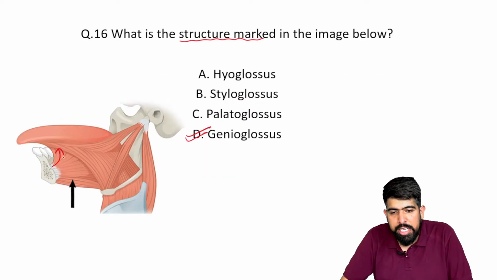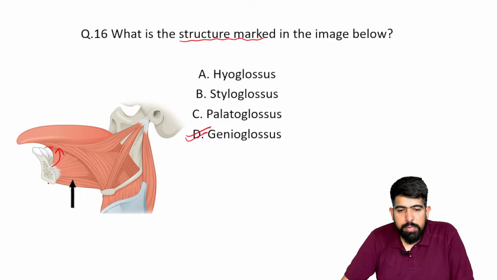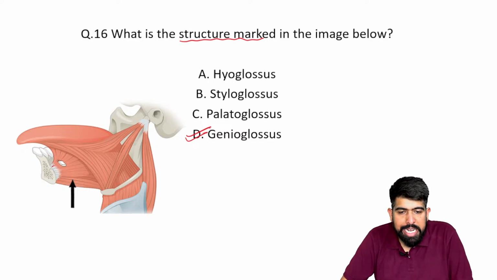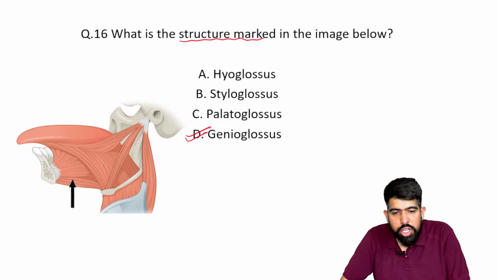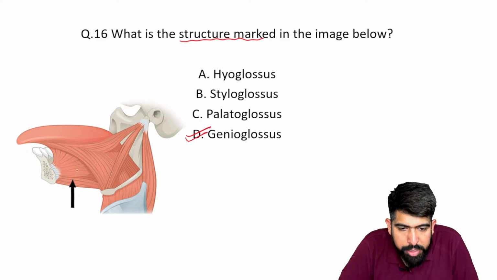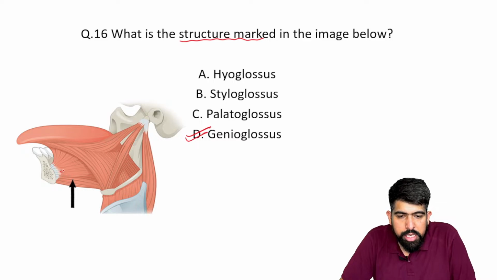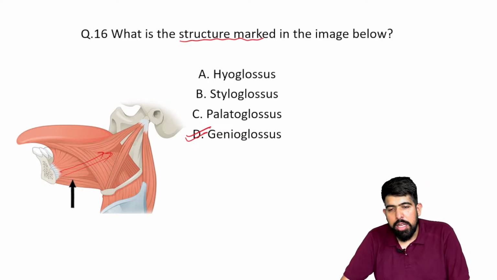So you can see at the tip of the tongue, these fibers get attached. Now the middle fibers get attached to the dorsum of the tongue. You can see this going behind and attaching to the dorsum of the tongue, right?